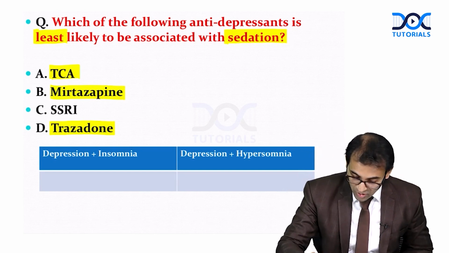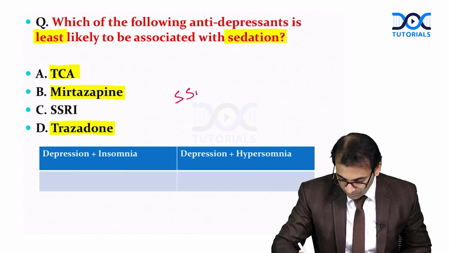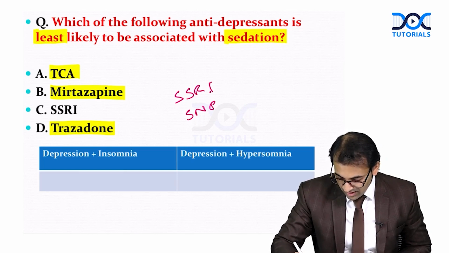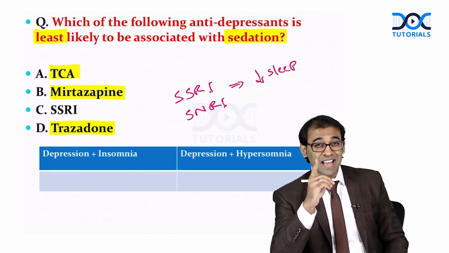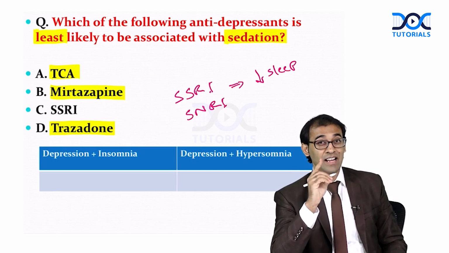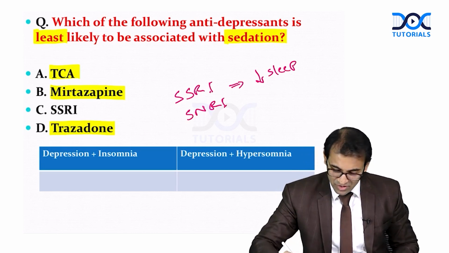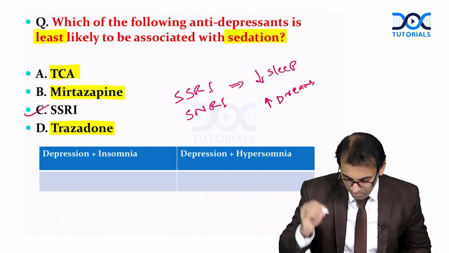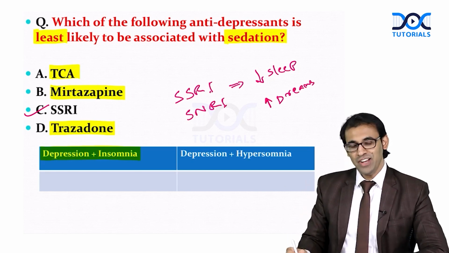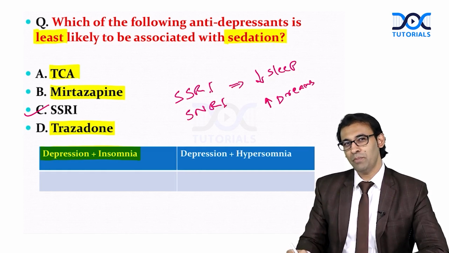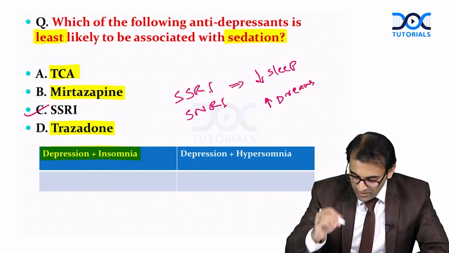But especially when I talk about SSRI, SNRI, remember they can cause decrease in sleep. A side effect of SSRI you will be learning is vivid dreams or increased dreams. So here we can understand that if I have a patient with depression and insomnia together, then which antidepressant should we choose?